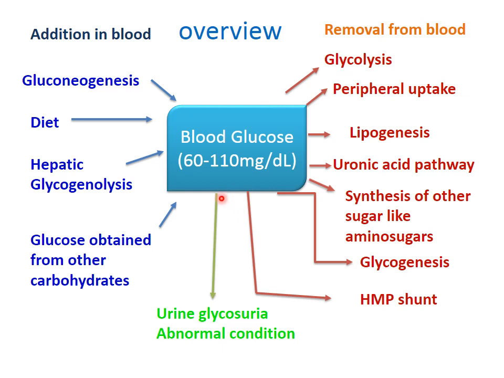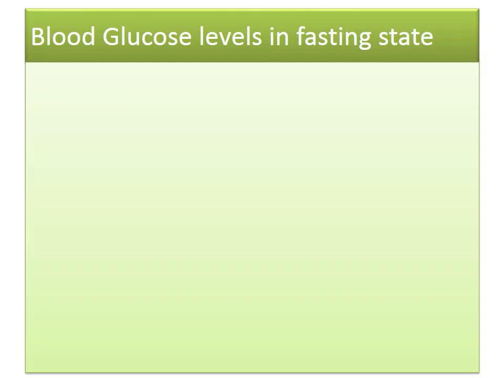And there is an abnormal condition, that is excretion of glucose in urine. The condition is known as glycosuria. When the glucose level exceeds the renal threshold, which is 168 to 180, and the sugar crosses this level, then the sugar is excreted in urine. That condition is known as glycosuria, and that is an abnormal condition.